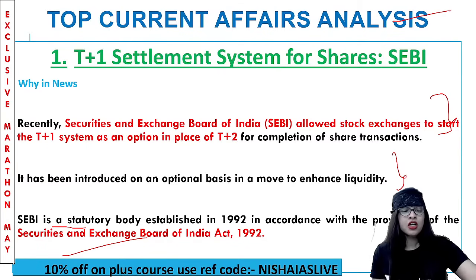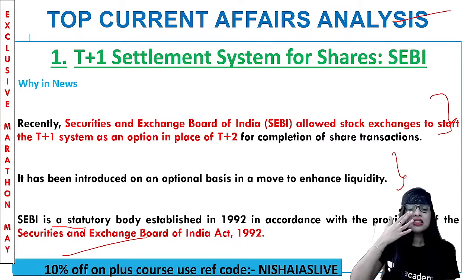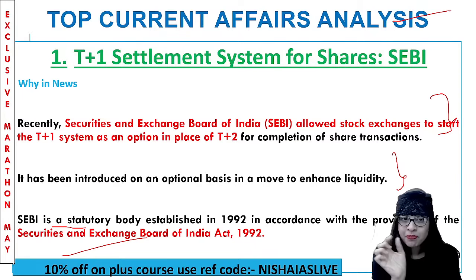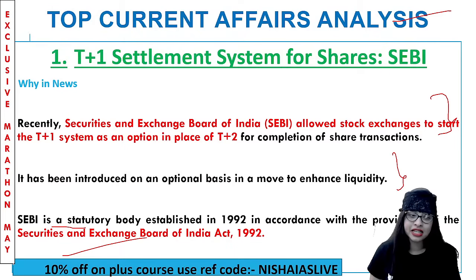Okay, perfect. So what is T+1 settlement system, guys? Basically, okay, people are saying, Tejas is saying less than 24 hours. Okay, done. Let me tell you what that is. So basically, this is a settlement kind of system and it's a settlement cycle. This settlement cycle represents a kind of time period. So this T plus is time period. So the settlement system is nothing but a cycle which represents the time period within which the particular stock exchange has to settle the security transaction.